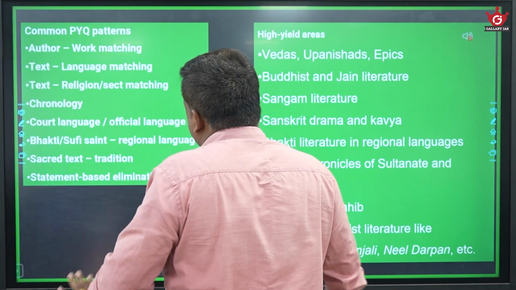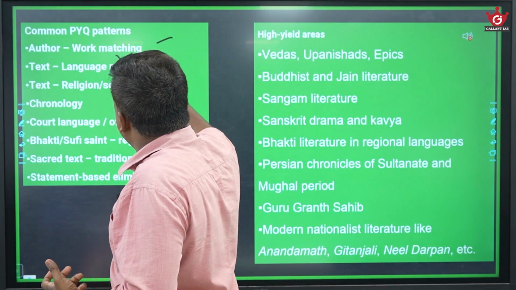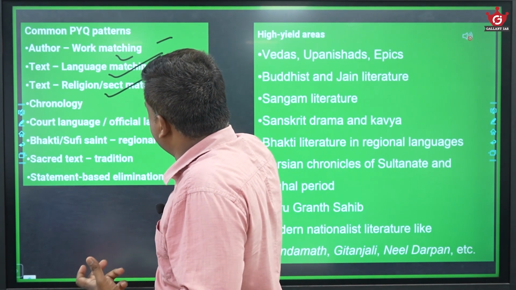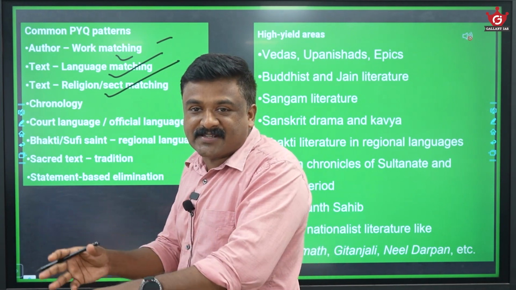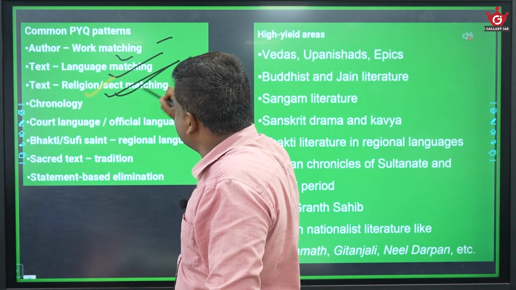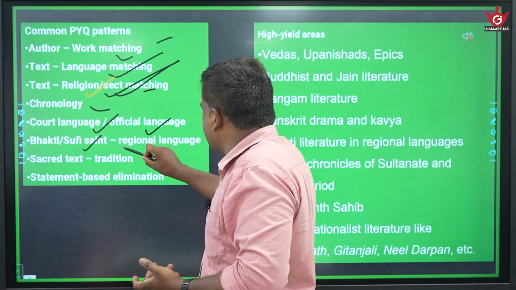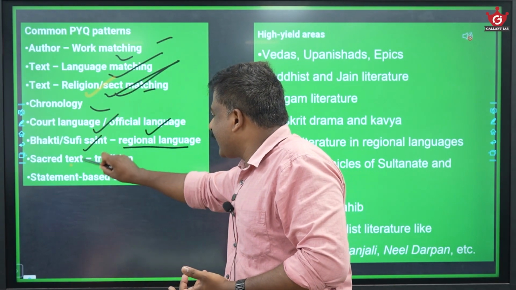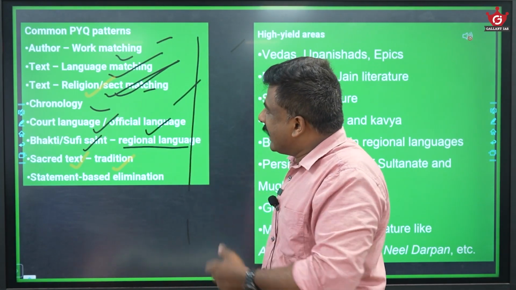So when you study language and literature, based on the PYQ trends, it is like author and work, language and text, and religion or sect. For example, texts belonging to the Alvar sect, Nayanar sect, or texts belonging to Hinayana, Mahayana, or Digambara or Shvetambara. So the texts of religion, texts of various sects, chronology of these works, court language, official language, Bhakti and Sufi saints and regional literature, sacred text traditions. All these are various questions they ask in the prelims exam from language and literature.